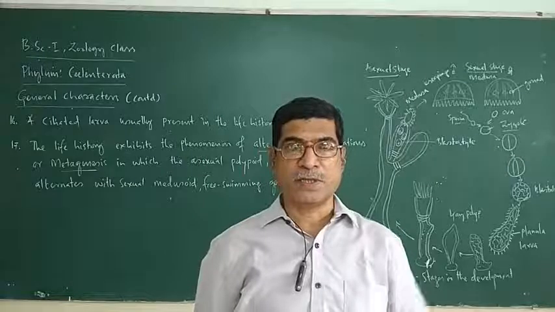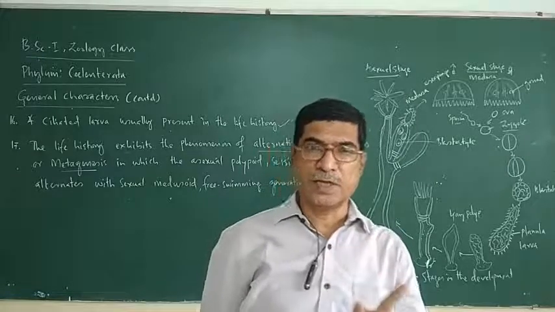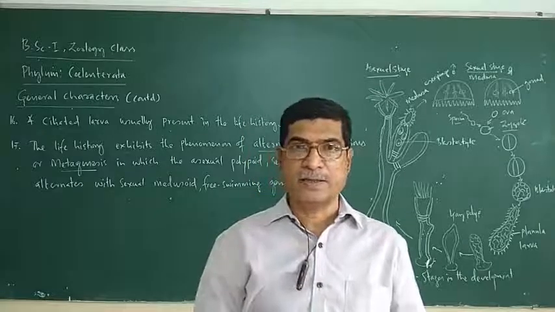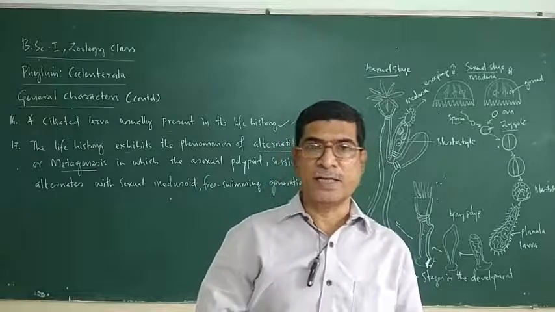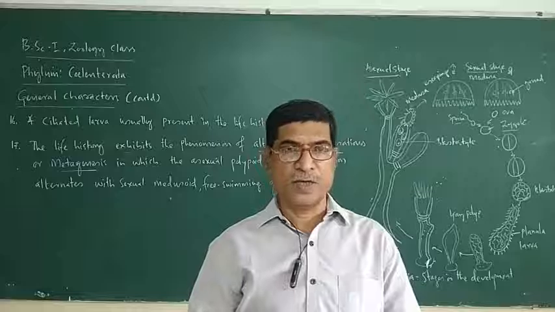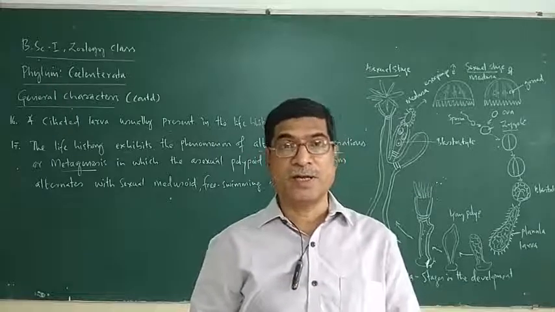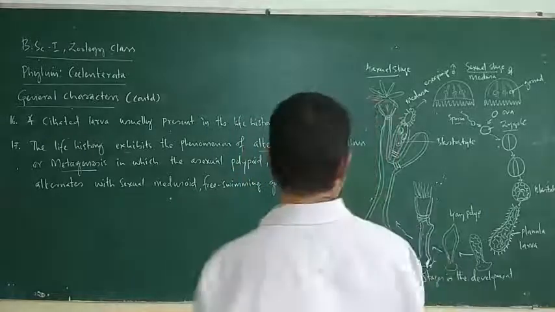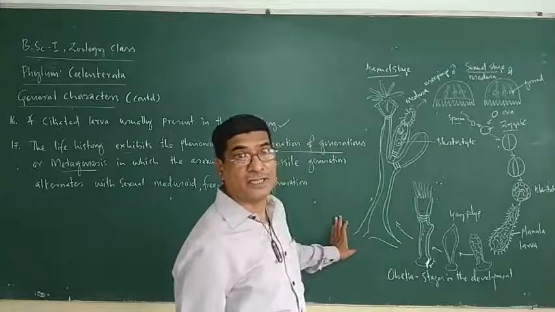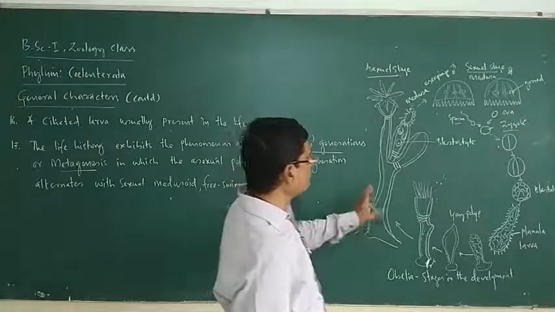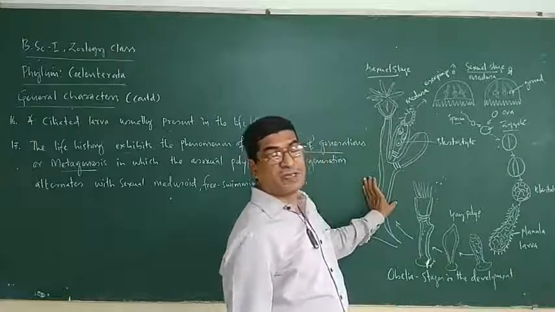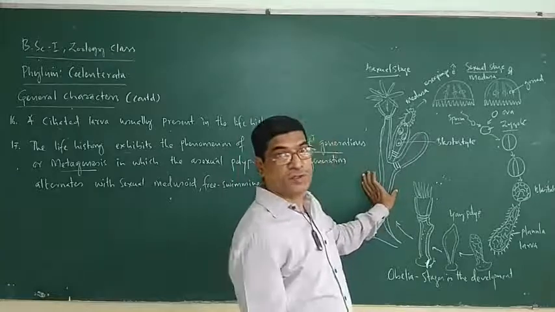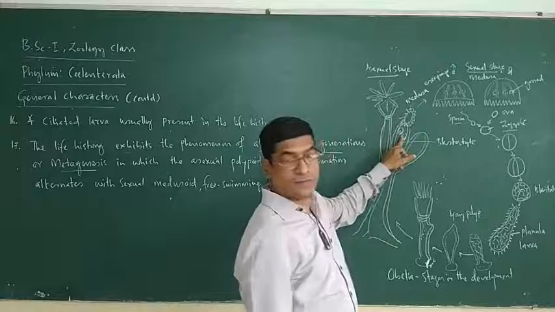Alternation of generations means there are two types of generations: asexual generation and sexual generation. The asexual generation is alternated by the sexual generation, and the sexual generation is alternated by the asexual generation. This is known as alternation of generations or metagenesis. Here in the life history of Obelia we can see alternation of generations. This generation exhibits the asexual generation. It reproduces by the asexual method, by budding.